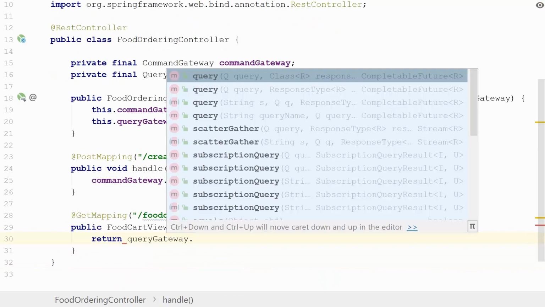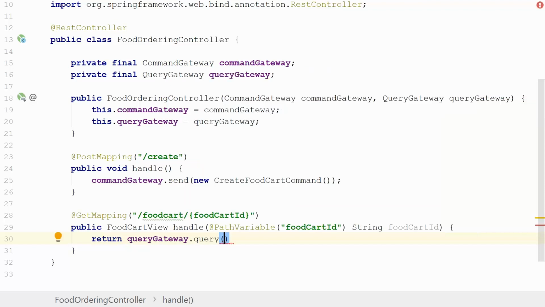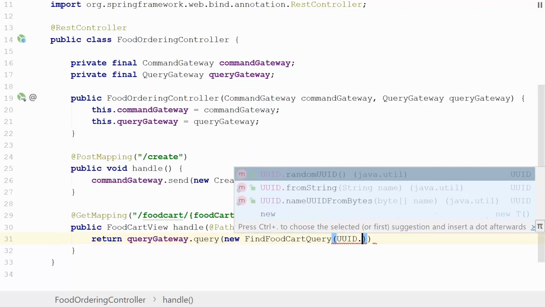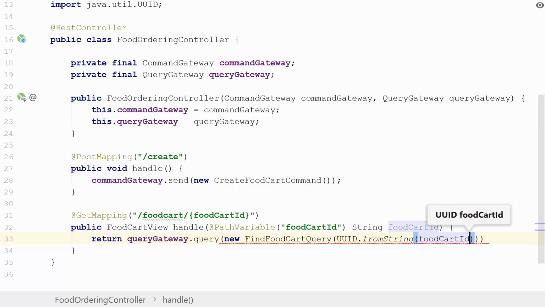And here we have a bunch of API operations we can do. We can see that we have a query, a scatter-gather query, and a subscription query. For this series, we're going to focus on doing a basic query. So what I'm going to use is this one, where I need to provide a query and a response type. You can see that the return type is a CompletableFuture of R. The query we're going to do is a FindFoodCartQuery, which requires a UUID, so we need to do a UUID from string so that we can retrieve our food cart ID in here.